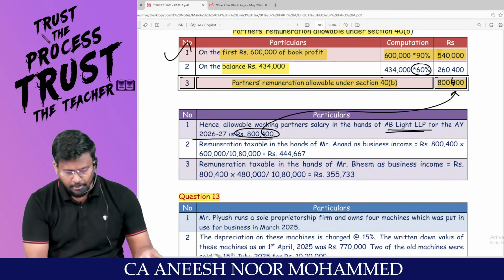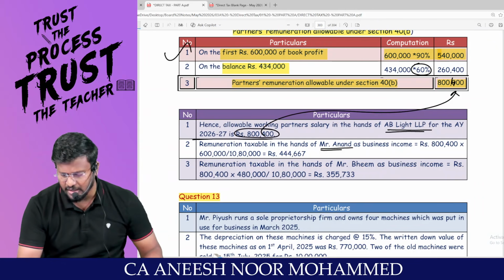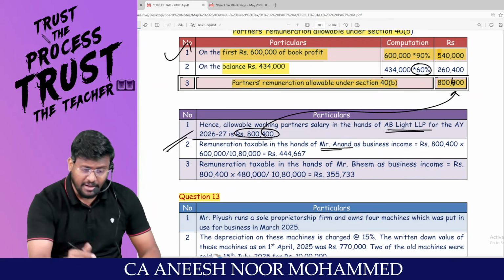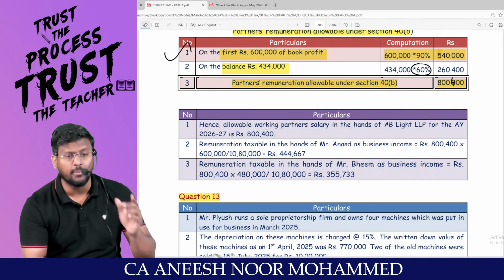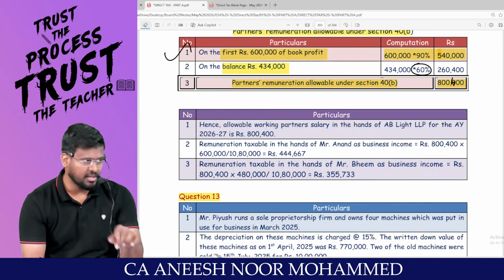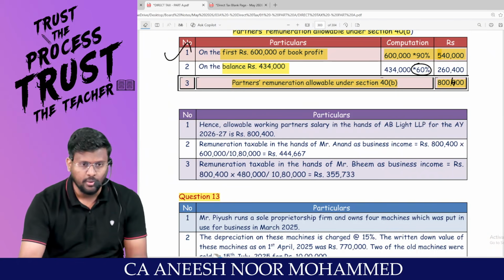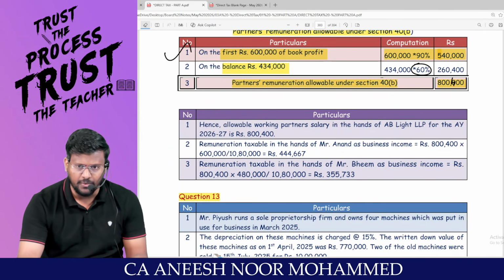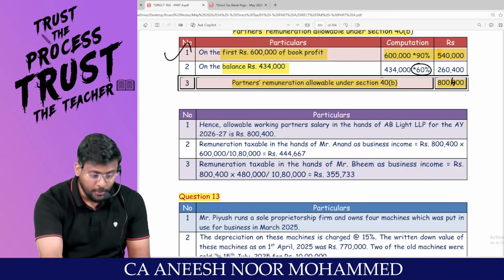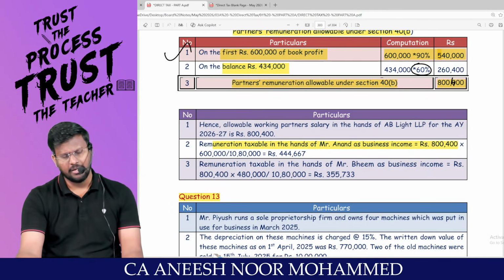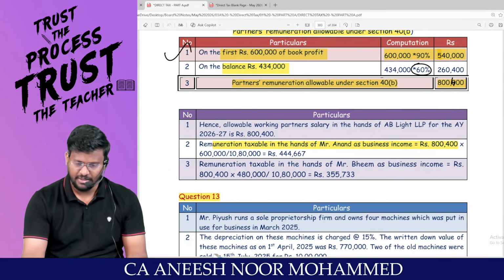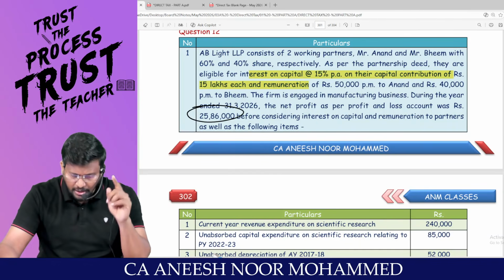Clarity? Remuneration taxable in the hands of Mr. Anand as business income. Now, this amount of 8,00,400 can be claimed as a deduction in the hands of the partnership firm. It's an expense for the partnership firm or LLP. Since it is an expense, it is an income for the partner. Sir, these two partners are only getting 8,00,400 rupees from the partnership firm. Partnership firm will claim it as a deduction. Now it has to be taxed as an income in the hands of the partner. So my dear lovable students, 8,00,400 is the total remuneration.